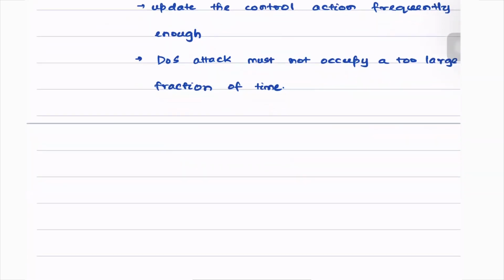Students are directed to this paper, Resilient control under denial of service, by the authors.